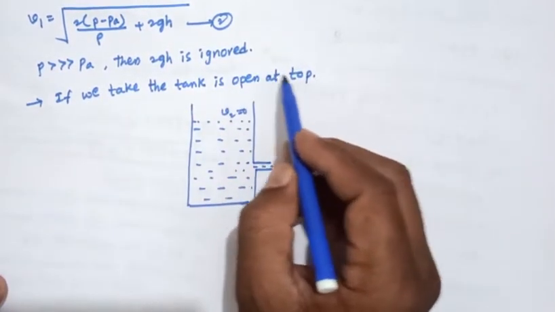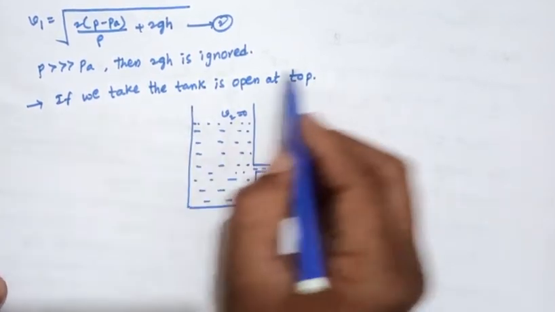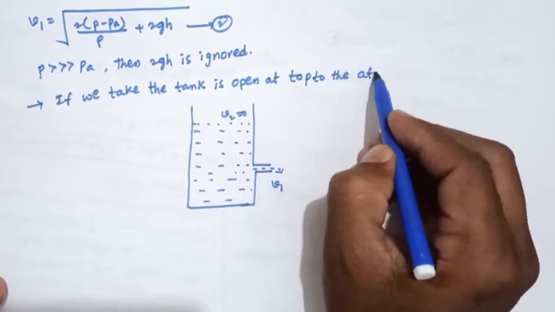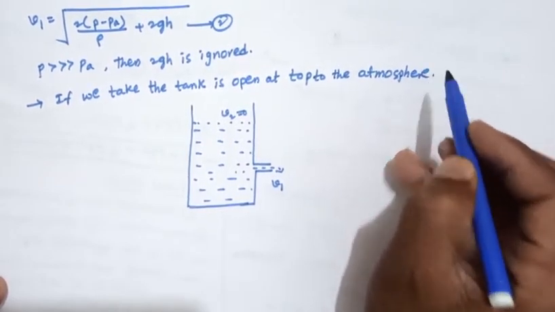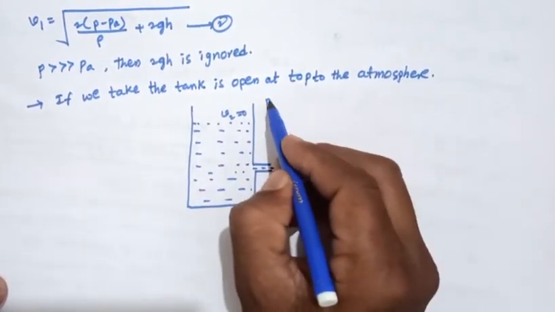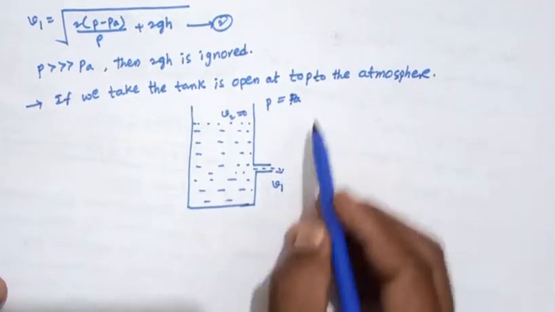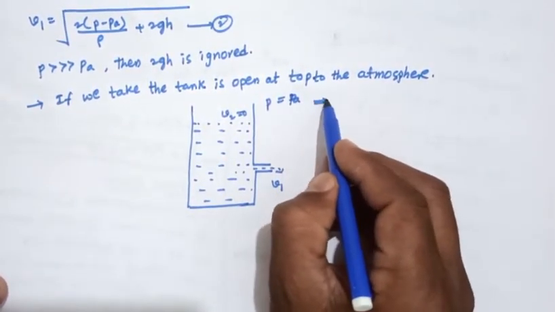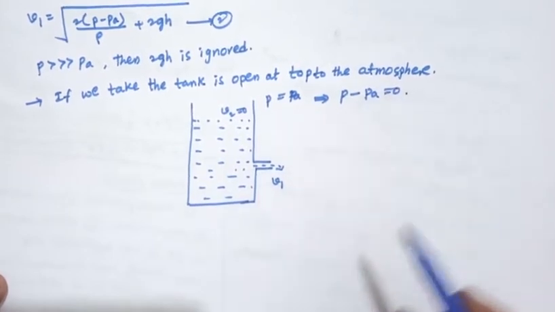Okay, the tank is open at top to the atmosphere. So what happens here? P equals PA. So P equals PA is nothing but P minus PA equals 0.